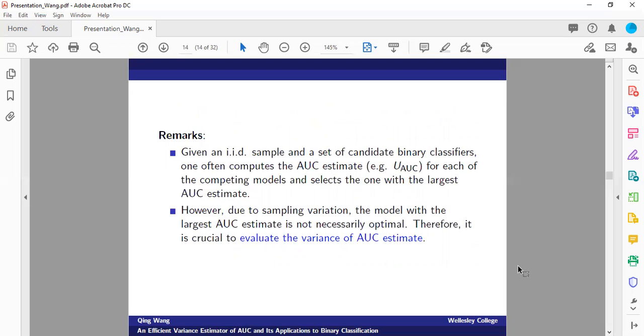In practice, given an IID sample and a set of candidate binary classifiers, one may consider using AUC scores to compare the performance across the different classifiers, and then choosing the one with the largest AUC score. However, as I briefly mentioned earlier, due to sampling variation, the model with the largest AUC estimate is not necessarily optimal. Therefore, it is crucial to evaluate the variance of the AUC estimate. And this is the main focus of our research and our paper. In the following, we are going to propose an unbiased variance estimator of the AUC estimate.